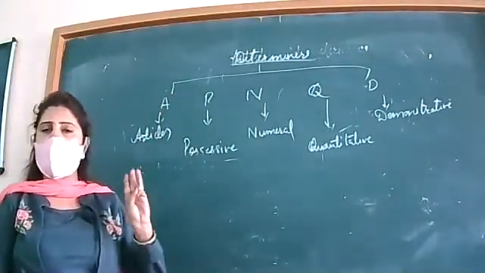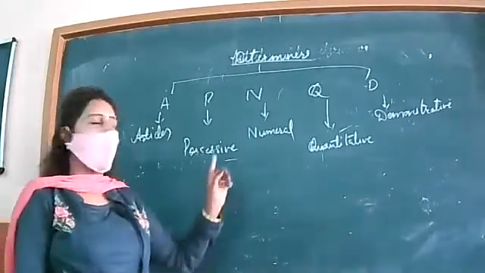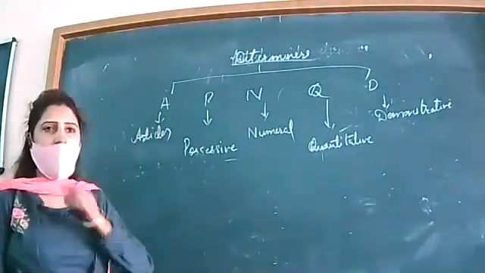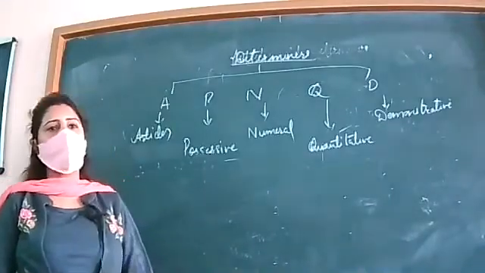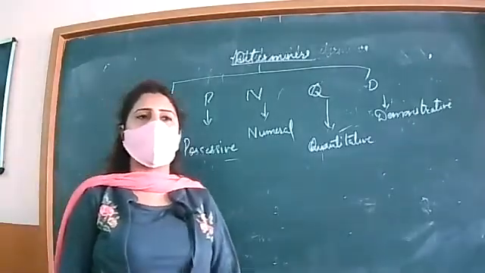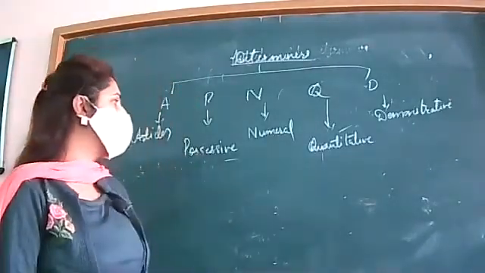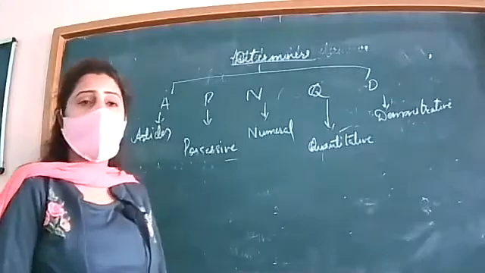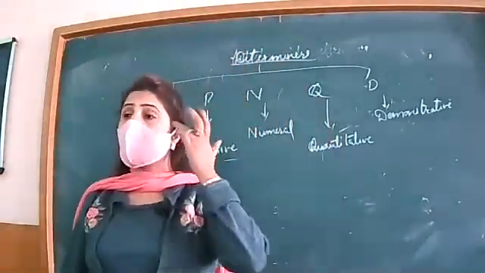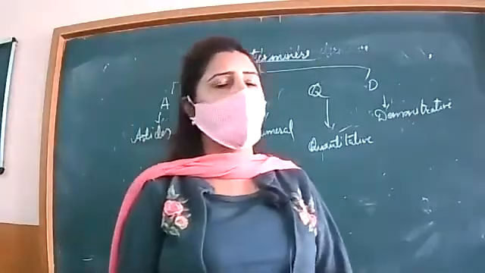How many categories? First of all, three main categories: definite, indefinite, distributive. Definite: cardinals and ordinals. Cardinals are 1, 2, 3, 4. Ordinals are first, second, third, fourth. Then indefinite ones: many, some, any, all, few, a few, and the few.